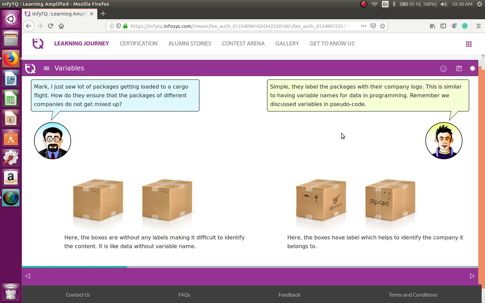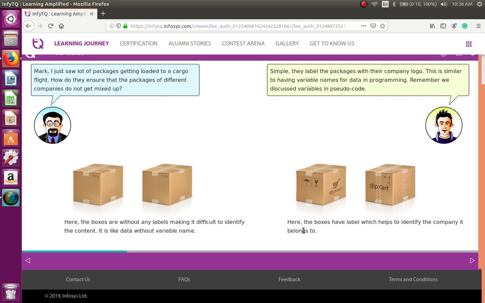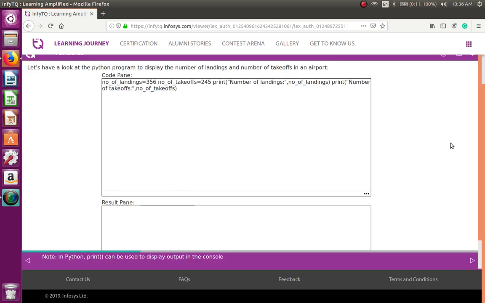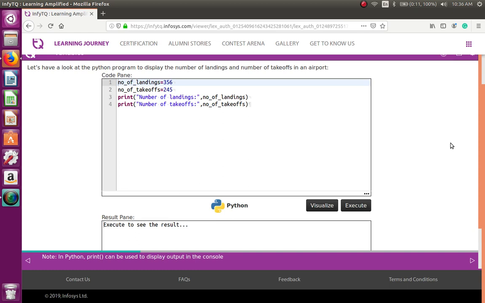Remember, we discussed variables in pseudocode. Here the boxes have labels which help to identify the company each belongs to. So a ship code or a Rio code, something like that, has got a label. So they're connecting labels with variable names, identifiers. Variables are also known as identifiers.